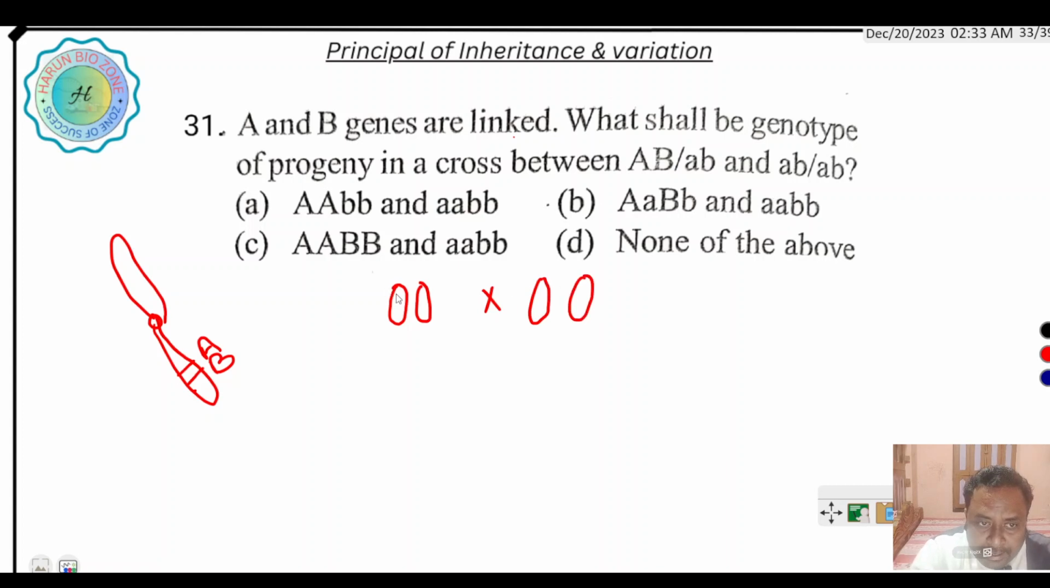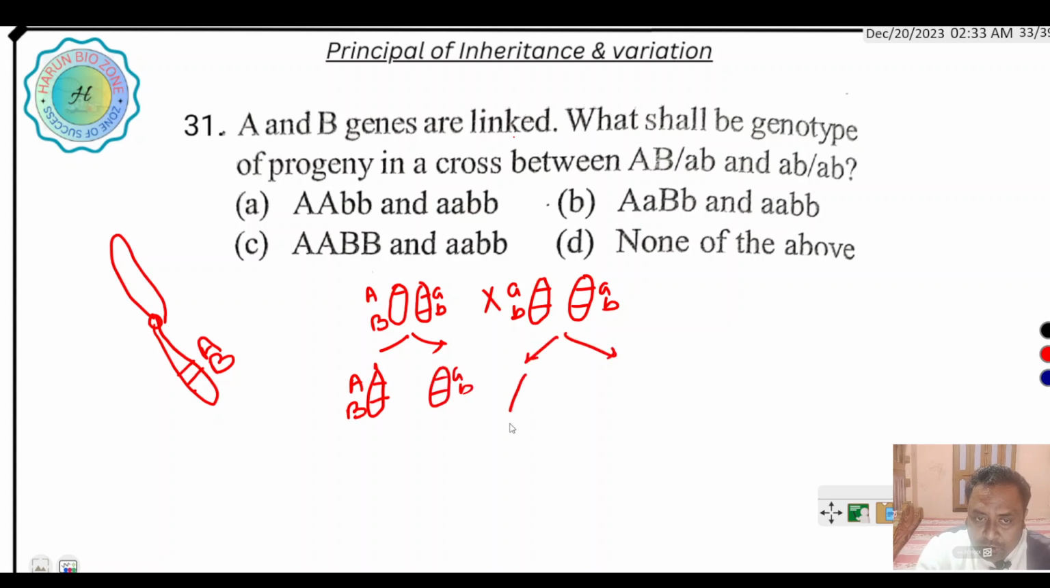Okay, here AB and ab are linked, meaning no crossing over occurs. So here two gametes are produced: one contains A and B, and another contains a and b. Here two gametes are produced, one carrying AB and another carrying ab.